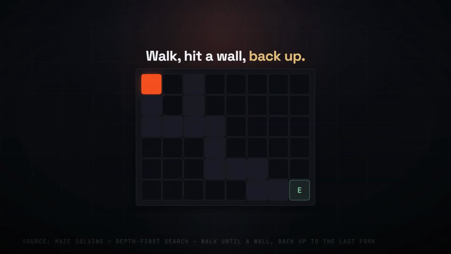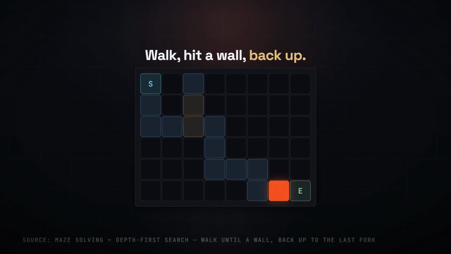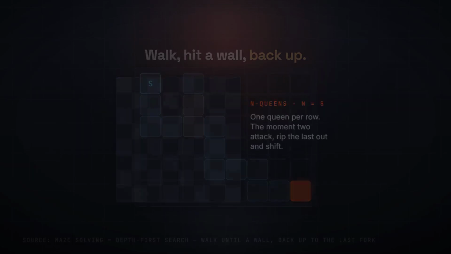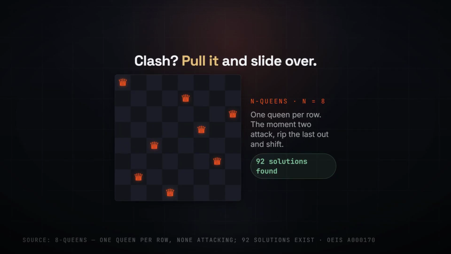A maze is the clearest picture. Walk forward until you hit a wall, then back up to the last fork and try a different turn until a path reaches the exit. The 8 queens puzzle: place a queen in every row with none able to attack another. The instant 2 clash, pull the last one out and slide it over.